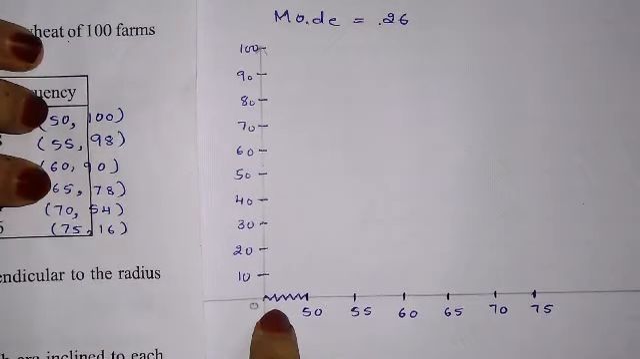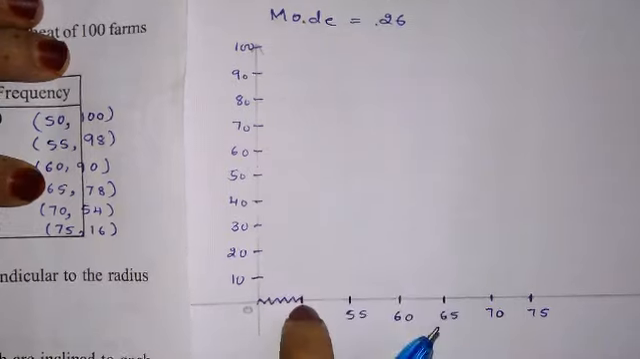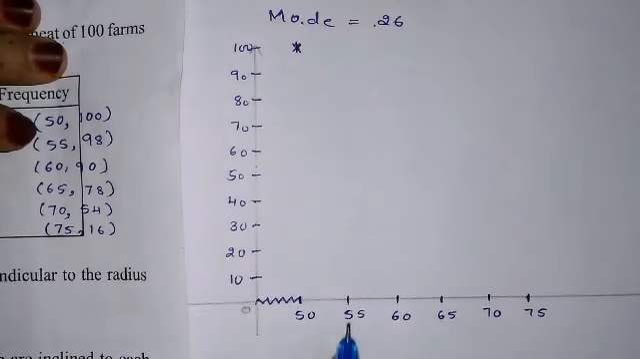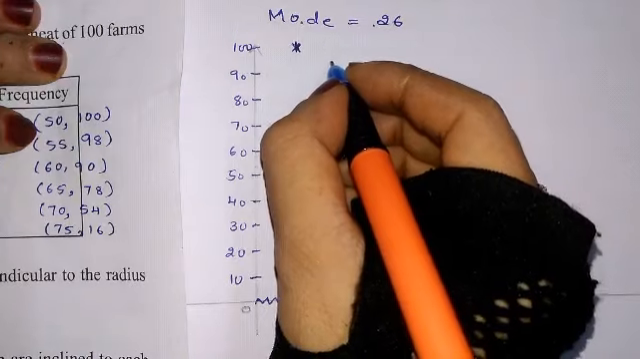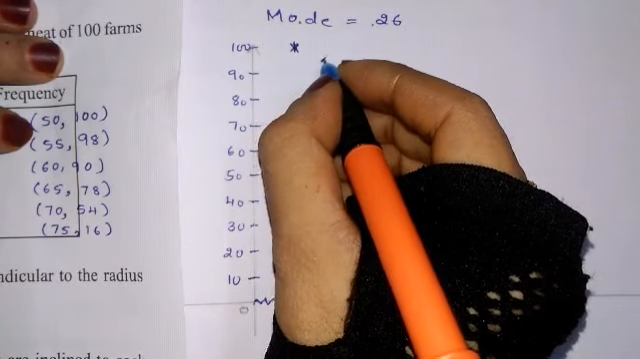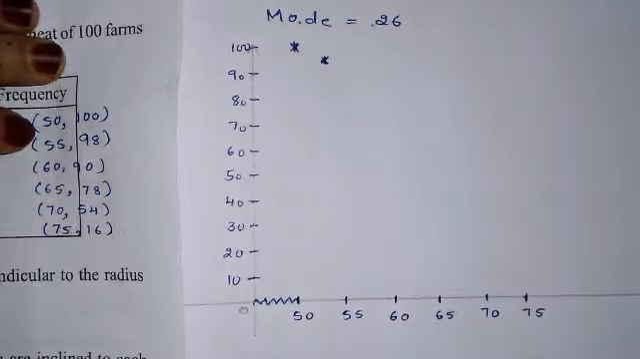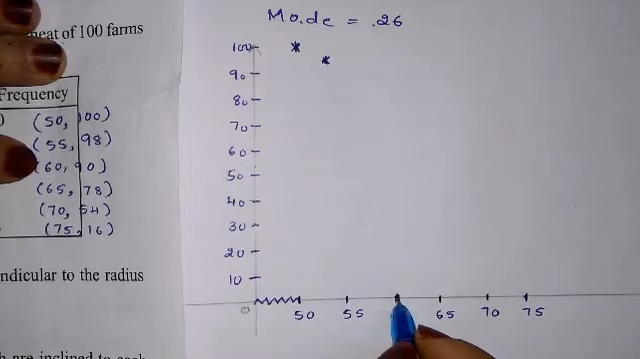Okay, let us start plotting OG. 50, 100. X 50, Y 100. Here it comes. Okay. X 55, Y 98. 98 comes here. See, I am not drawing on a graph paper, so it will not come exactly. X 60, Y 90.